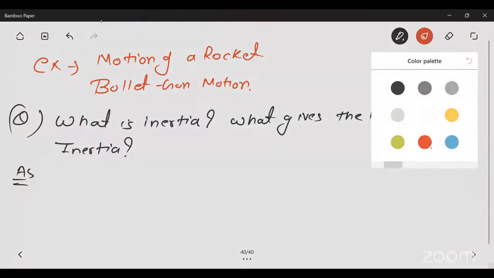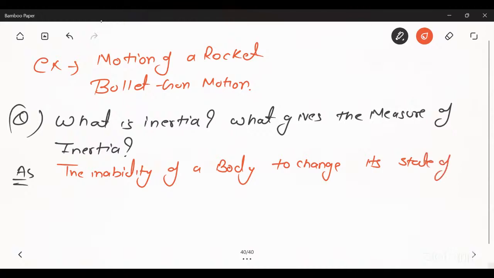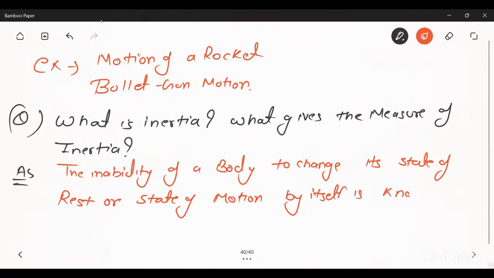The inability of a body to change its state of rest or state of uniform motion by itself is known as inertia.